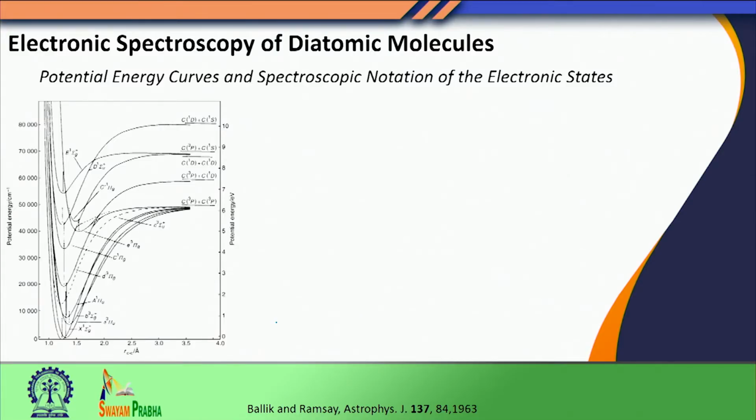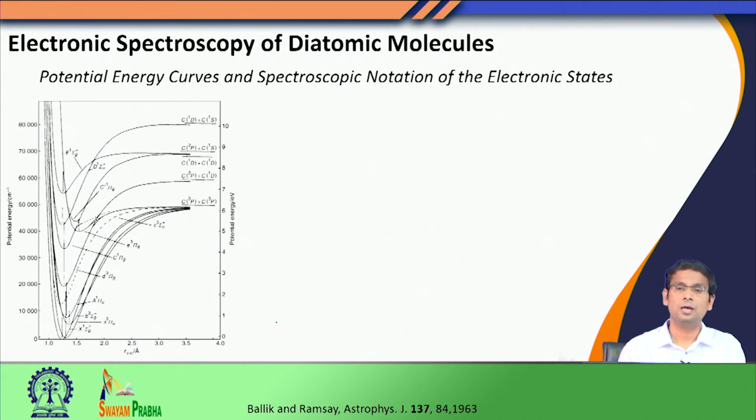Hello students, welcome to this lecture. In last lecture, we were discussing the electronic spectroscopy of diatomic molecules. We understood that in case of diatomic system, we have molecular orbitals which we can obtain by linear combination of atomic orbitals. And once we have the molecular orbitals of a diatomic molecule, or for that matter even for a polyatomic molecule, we can fill these orbitals with electrons with the way we filled electrons in the atomic orbitals of